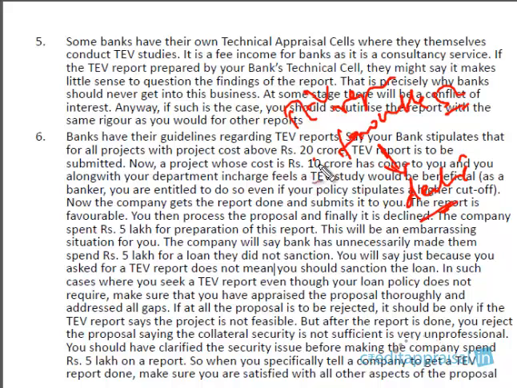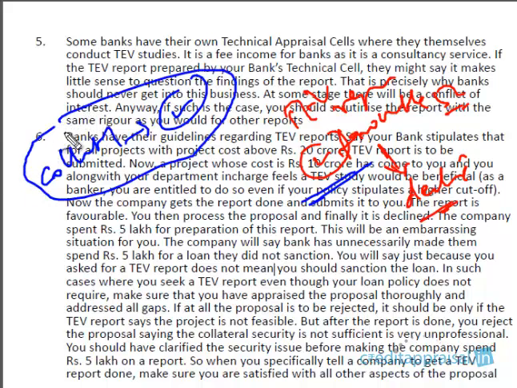See, you can decline the proposal if this report is not favorable. But once the report is favorable, right, you cannot cite other reasons like we are not happy with the collateral. No, the collateral is not good. Please give us some more collateral. Now you cannot say those sort of points, because it will be very embarrassing. The borrower will be asking, why did you make me spend some 5 lakhs on this proposal, on this TV report, when you had this issue which has got nothing to do with the technical viability. Now, if you told me you're not happy with the collateral, I would have gone to some other bank. Why would I have wasted 5 lakhs?